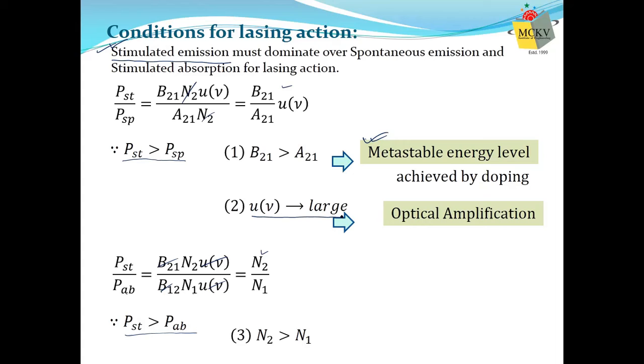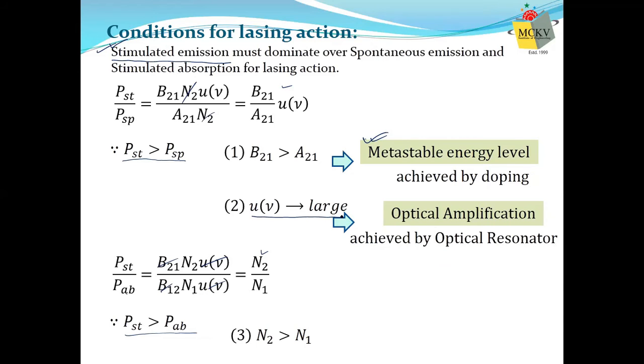That means initially we have 10 photons, now we want 20 photons. So here U should be large, and we increase the energy density by increasing the number of photons. We are not changing the energy of a single photon. Rather, we are just increasing the number of photons. If we can increase the number of photons, then energy will be increased, energy density will be increased.